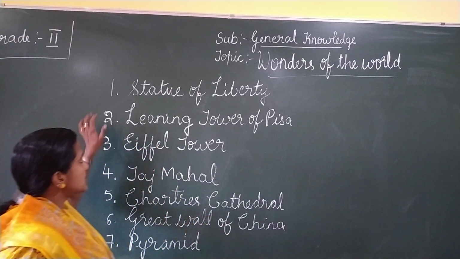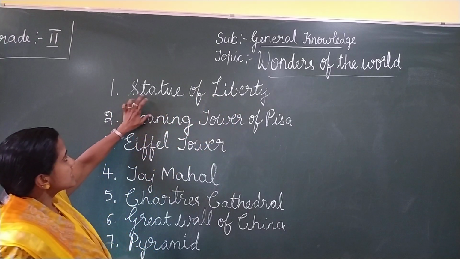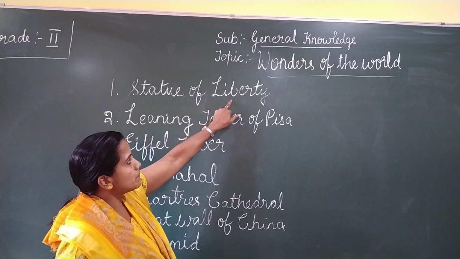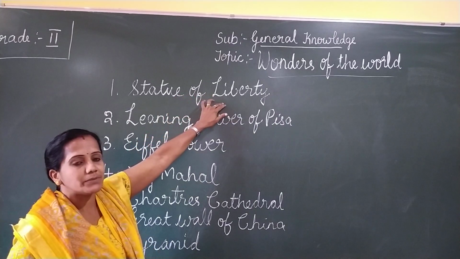I'll repeat. The first one is Statue of Liberty, S-T-A-T-U-E of Liberty, L-I-B-E-R-T-Y, Statue of Liberty.